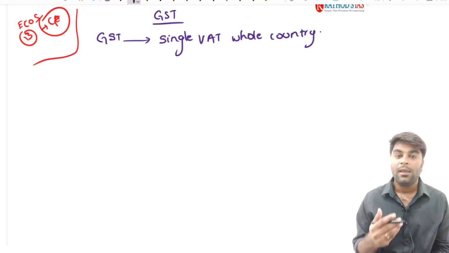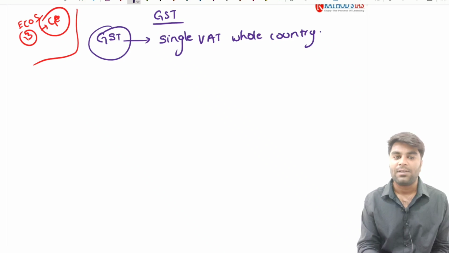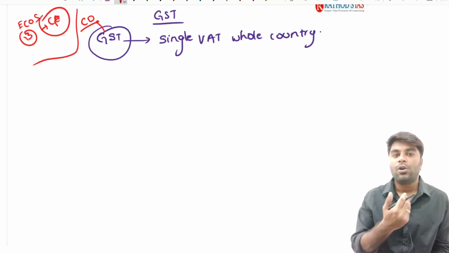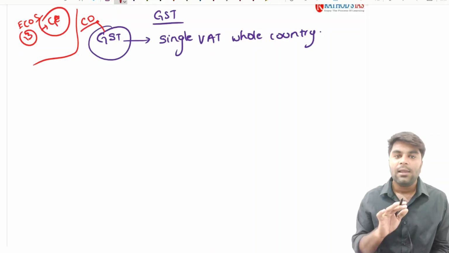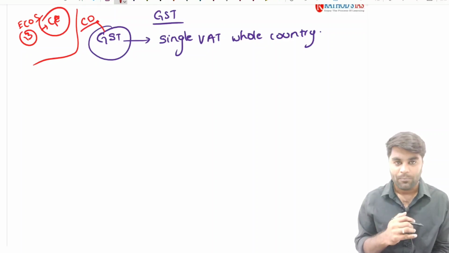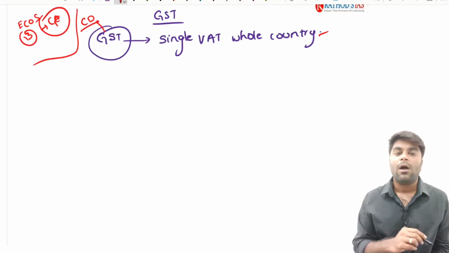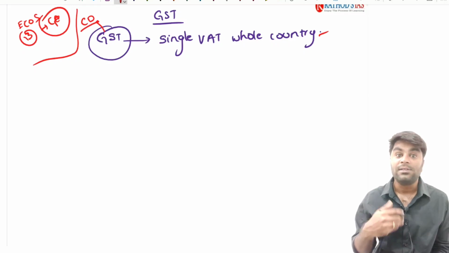Of course, some may dispute with me that there are different kinds of taxes, particularly the indirect taxes, which are still not amalgamated into the GST, such as the customs duty, which is not integrated into the IGST. On the import and export of goods at the international borders, along with the IGST, the customs duty is still levied upon them. So it is altogether a different debate whether GST is a single tax for the whole country or not.